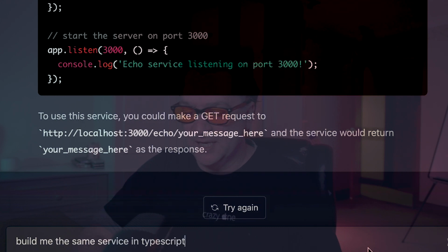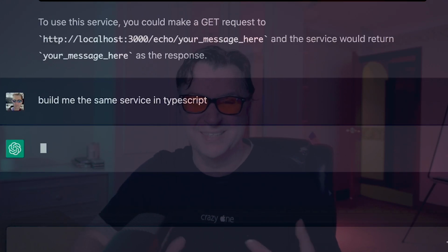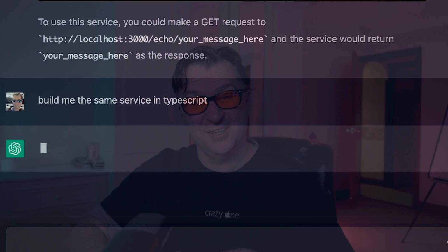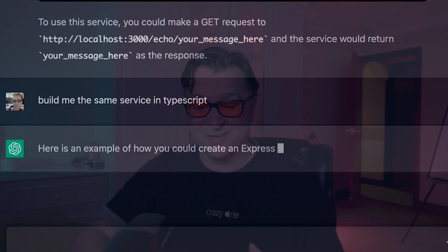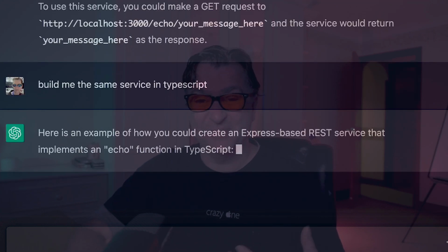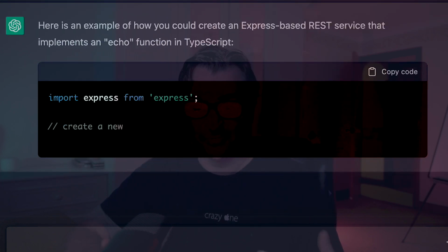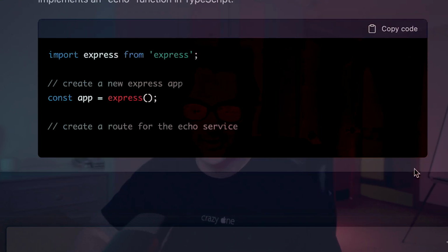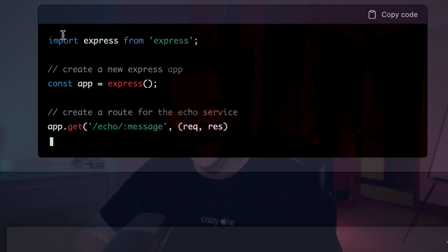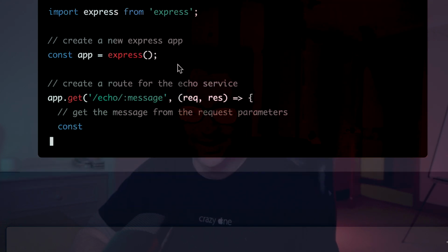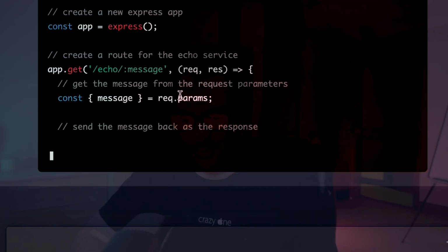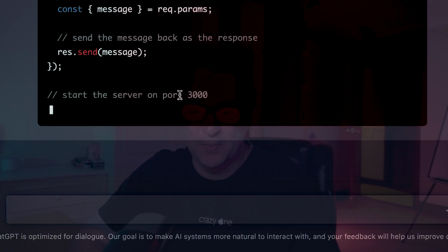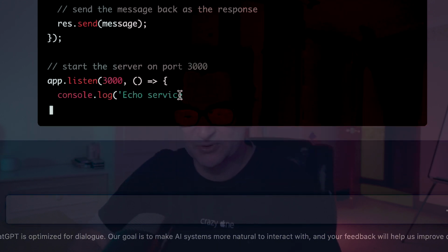So if I just type that in and then hit that, it's going to take, and this is one of the really cool things, it understands the context. So it knows what this echo service is, and then it's going to give me that exact same echo service, but now it's going to do it in TypeScript. And you can see it's replaced that with import express from Express. Here's const express. It's the same code there, but what it's now doing is the TypeScript version.